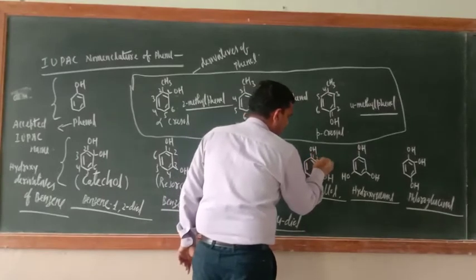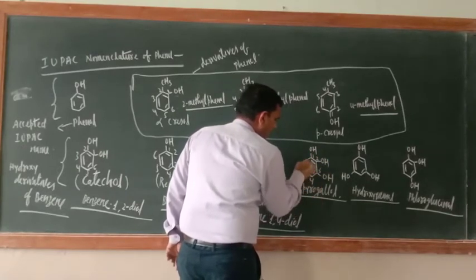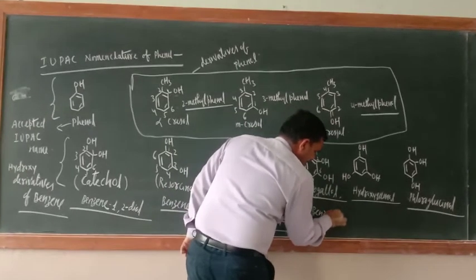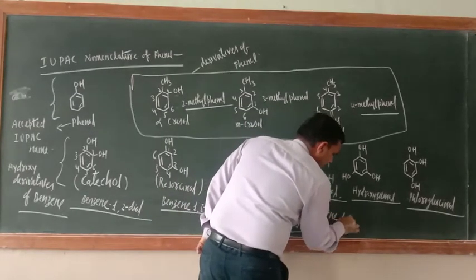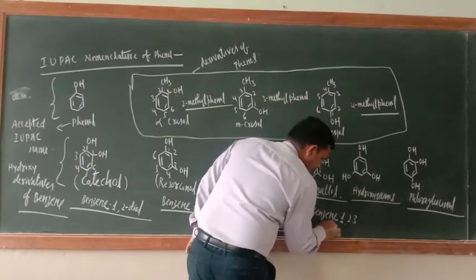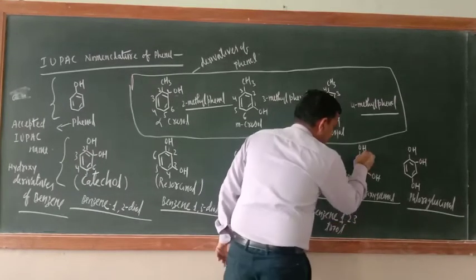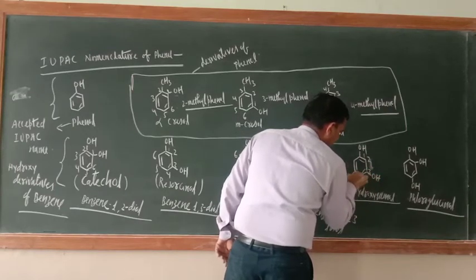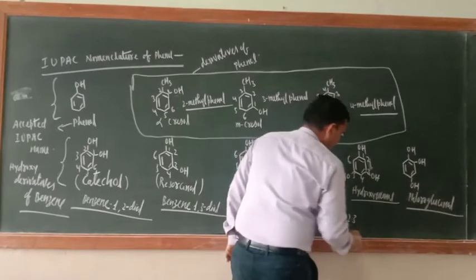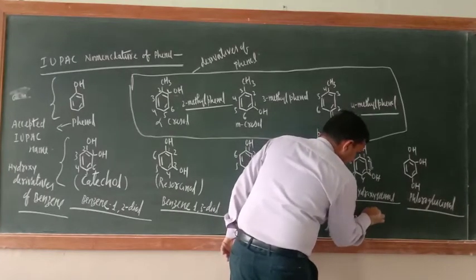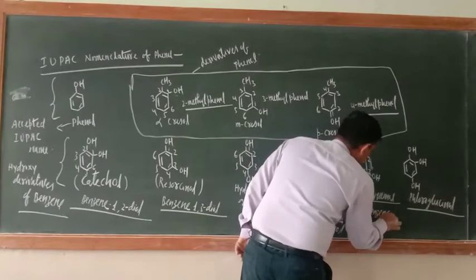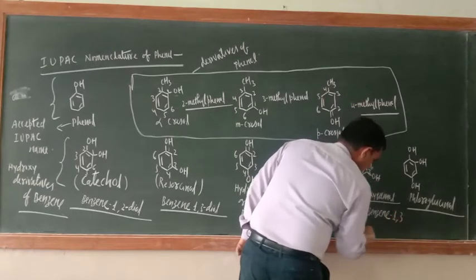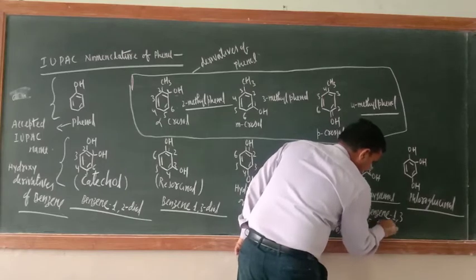Now you name this one, 1 2 3 4 5 6. So what is this one? Benzene 1 2 3 triol. This is 1 2 3 4 5 6, what is the name of this one? Benzene 1 3 5 triol.